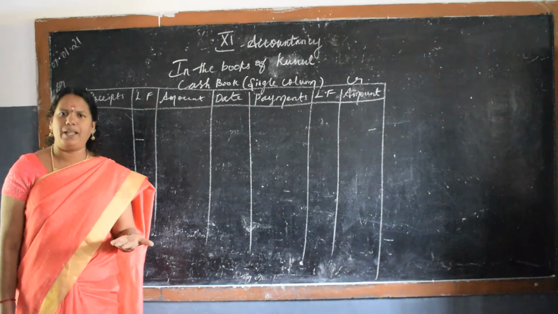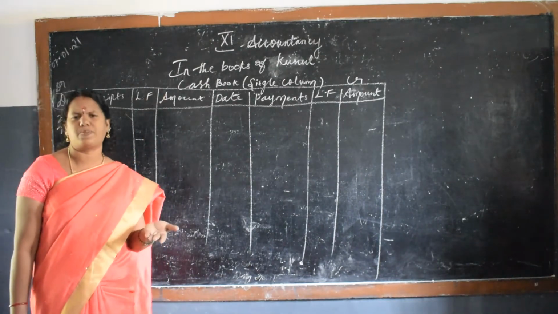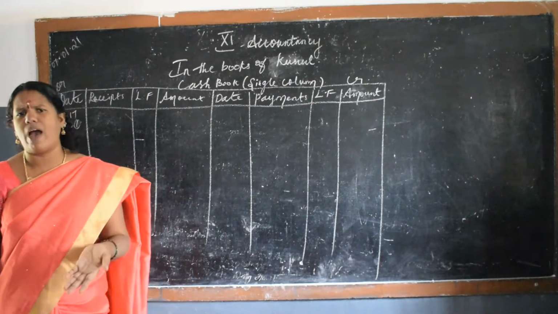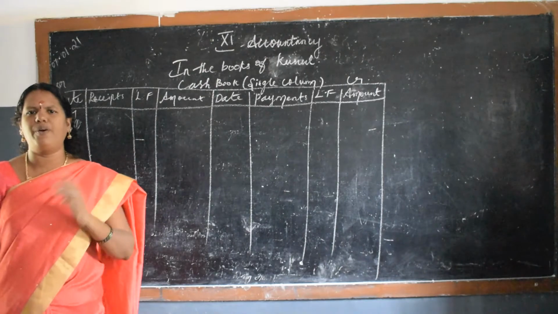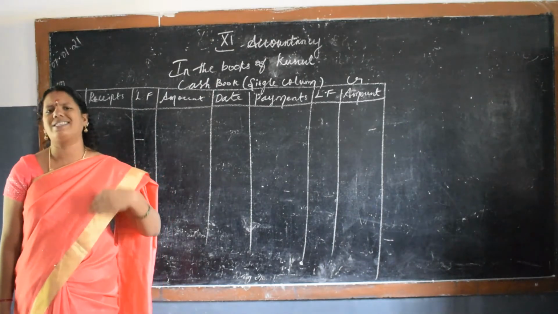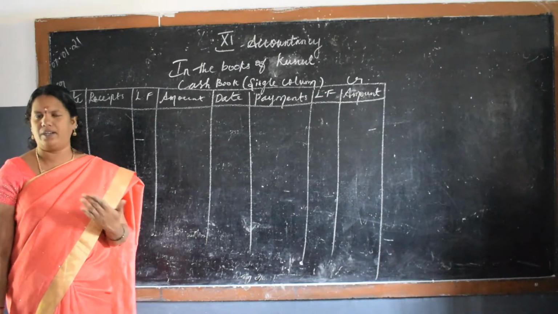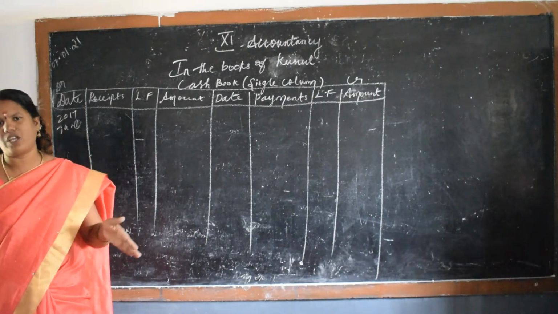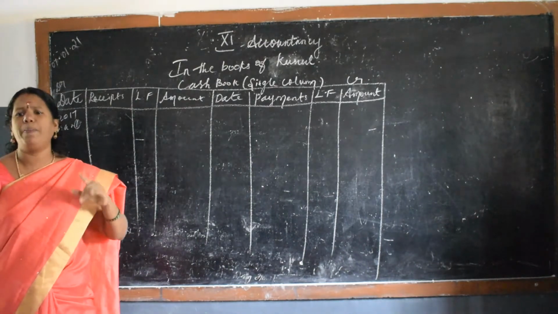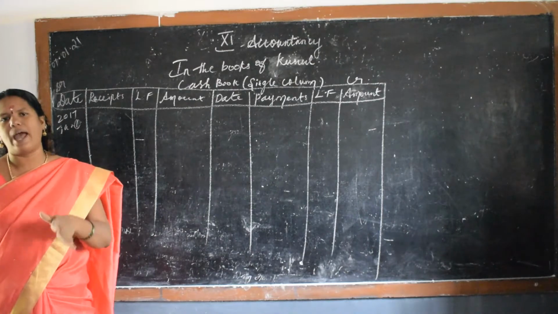Okay. For example, it can be 3,000 after meeting all the expenses. The mom will have a balance in her hand of 3,000. In the February month, the father is going to get the same salary, 15,000. This 15,000 plus 3,000 will be added. So the amount which is left at the end of the month will be carried over to the next month. That is called the cash in hand.